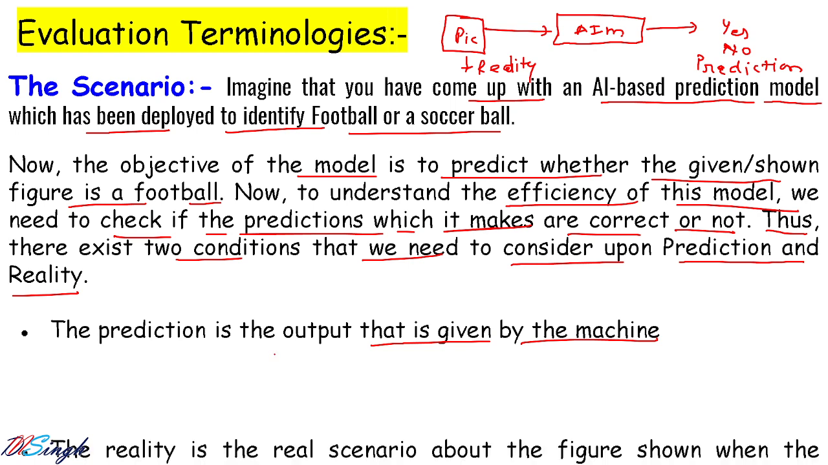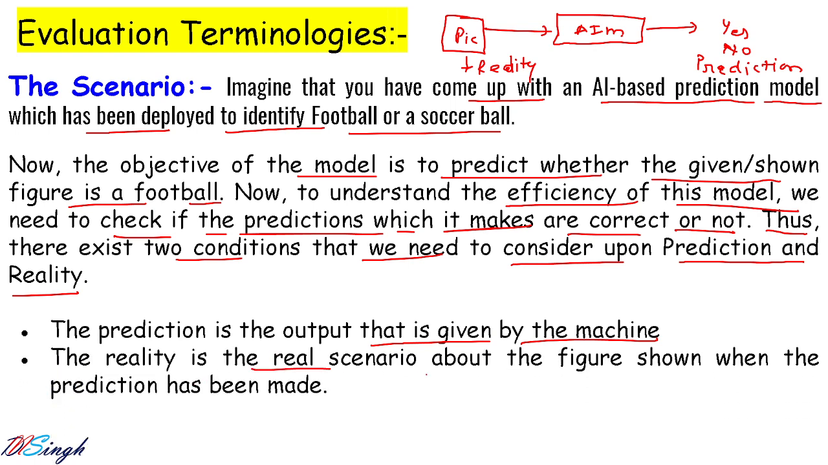वो output जो मशीन के द्वारा दिया जाता है. The reality is the real scenario about the figure shown when the prediction has been made. और reality वो है उस फिगर के बारे में जब उसके बारे में prediction हो चुका है मशीन के द्वारा, तब हम उस पिक्चर को देख के समझ सकते हैं is it really a football or not, or something, whatever level we want to give that data. So reality is the real scenario about a figure shown when prediction has been made, already made.